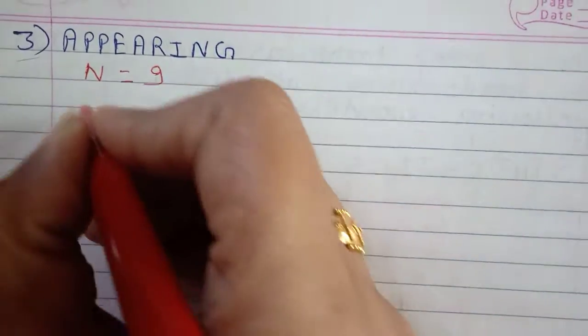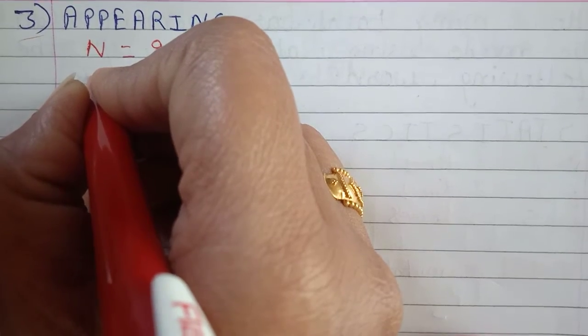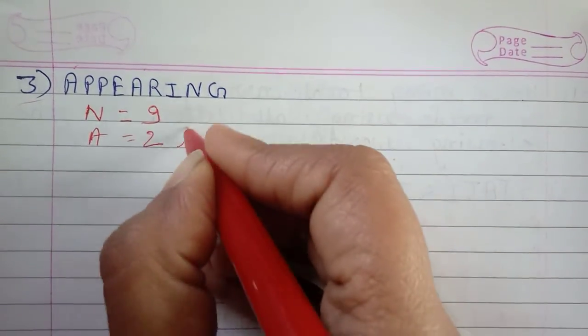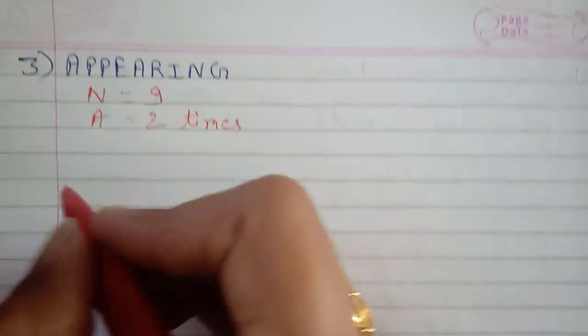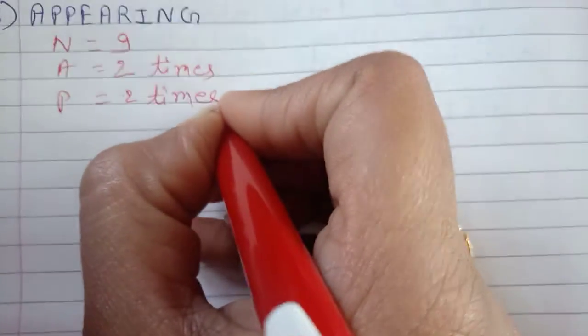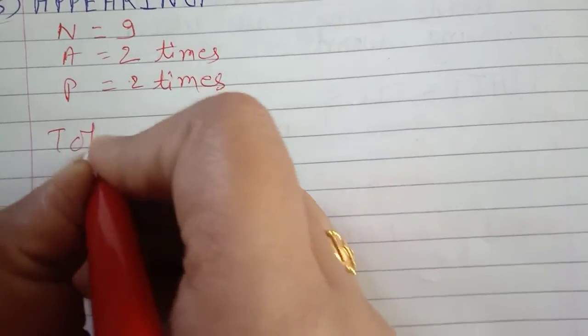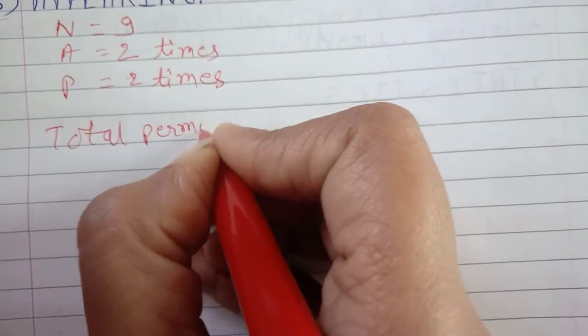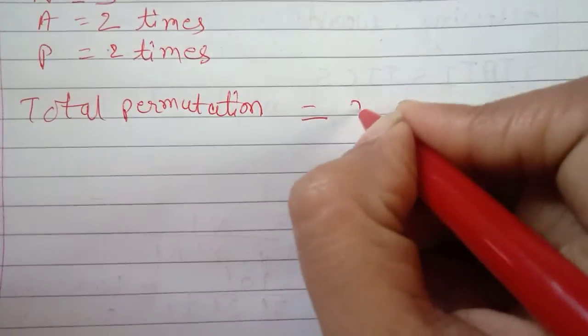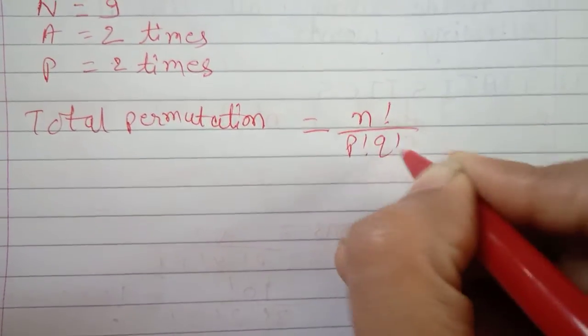The next word is appearing. Now here also your n is 9. Then here A gets repeated 2 times. So total permutation is equal to n factorial upon p factorial, q factorial.